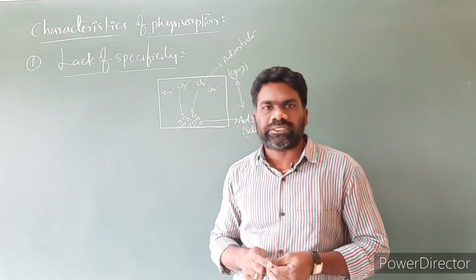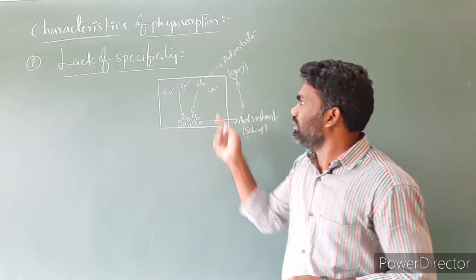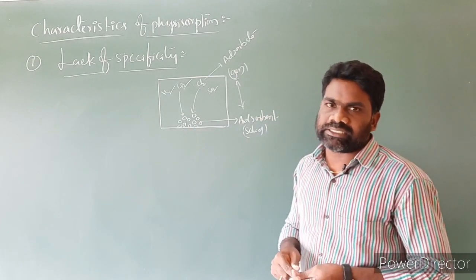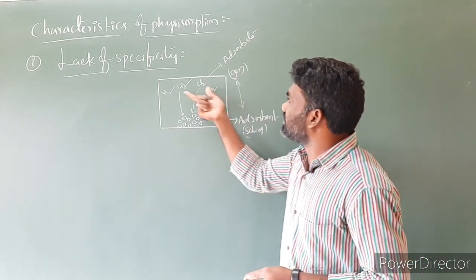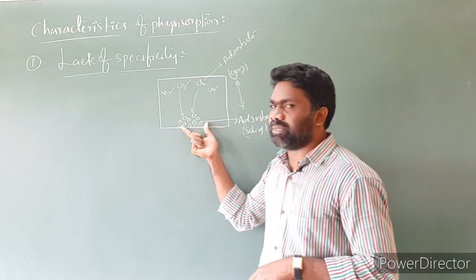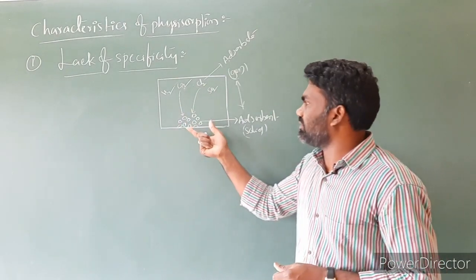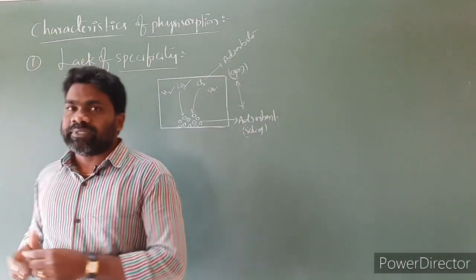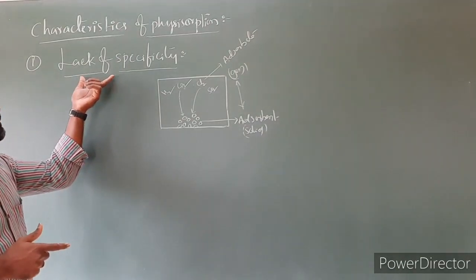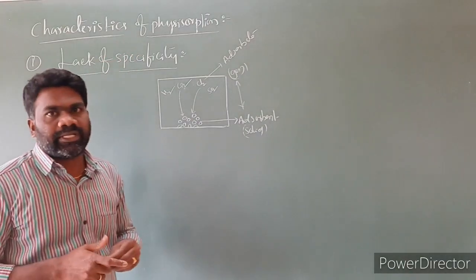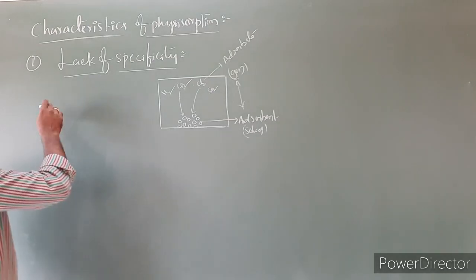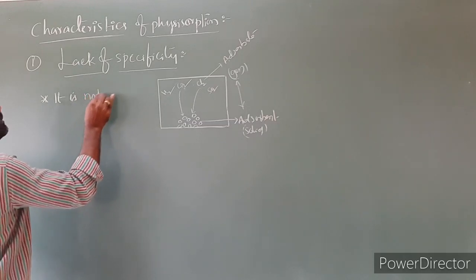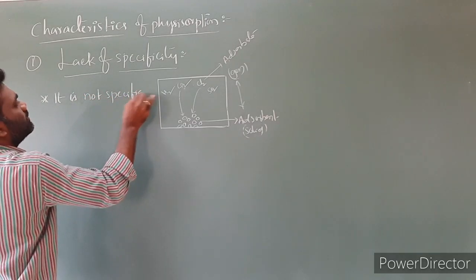The weak van der Waals forces are universal forces. So if you take any gas, between the gas and this adsorbent, the van der Waals force arises. Because of the presence of van der Waals force between any gas molecule and this adsorbent, the gases will get accumulated upon the surface of the adsorbent, nothing but charcoal. So in physical adsorption, the first characteristic feature is lack of specificity. That means physical adsorption is not specific in nature.